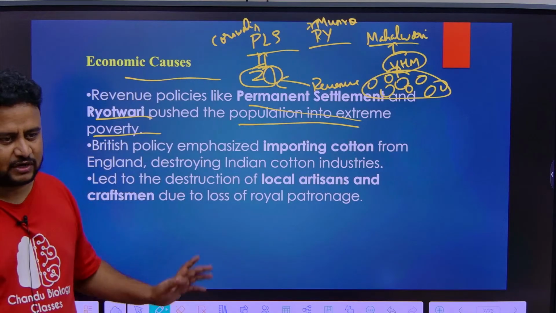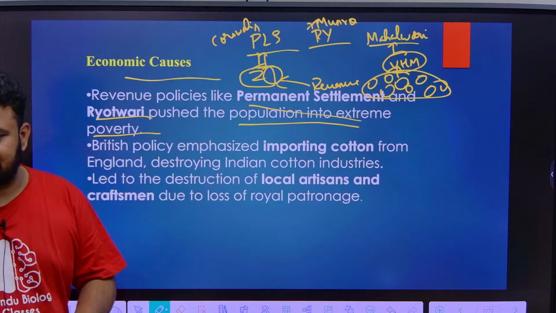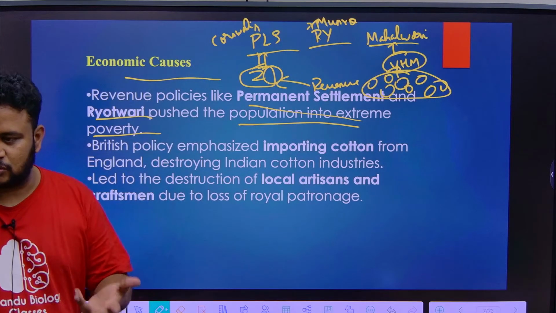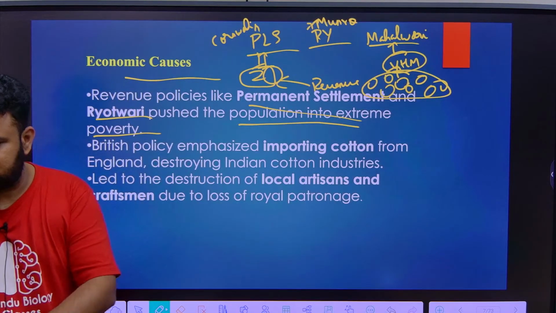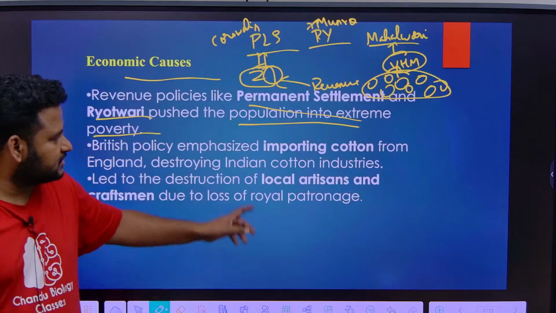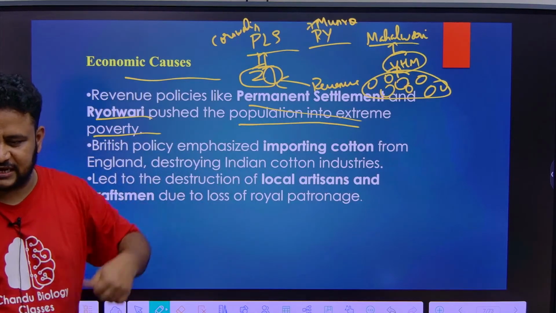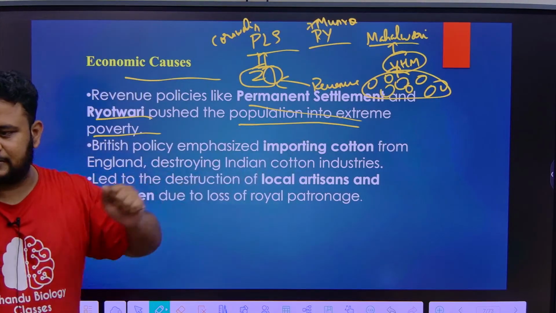Because of this, it led to extreme poverty, because at that time there was famine and drought also. The climatic factors were also there. When there is no growth, how can you give the revenue to the British? First of all, they should also have some produce for themselves to eat, correct? So this led to extreme poverty, because they had to give the revenue. This resulted in anger amongst the peasants against the British.